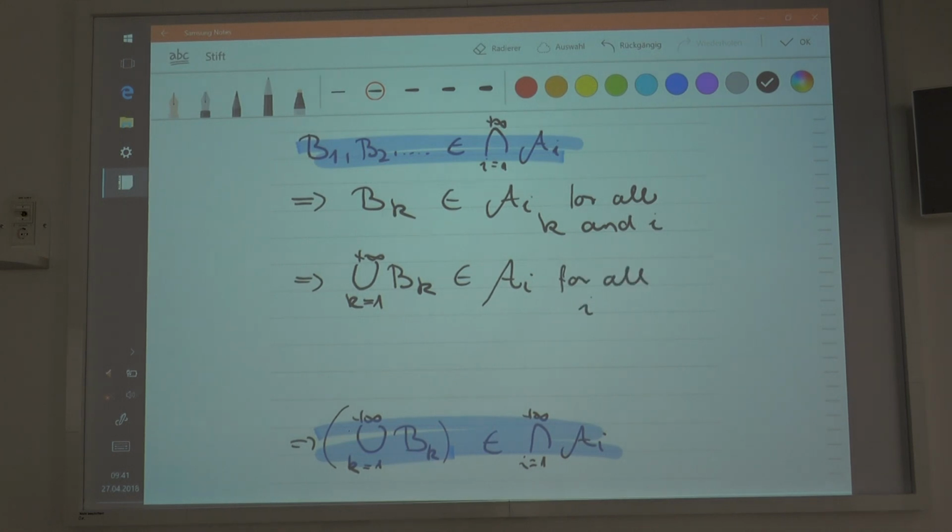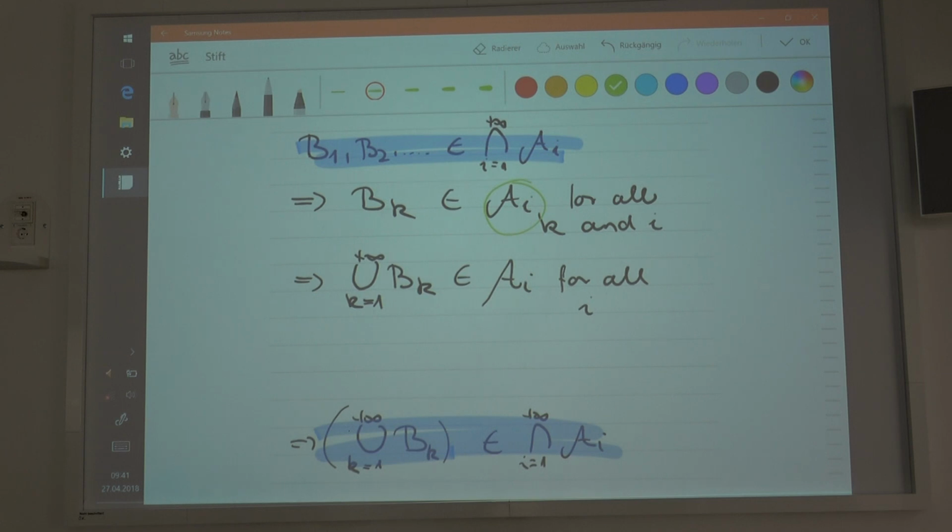And why is that the case? Because otherwise these families, these A's, would not constitute a sigma algebra. So what is a sigma algebra? A sigma algebra is a family that is closed under complementation and closed under countable unions.